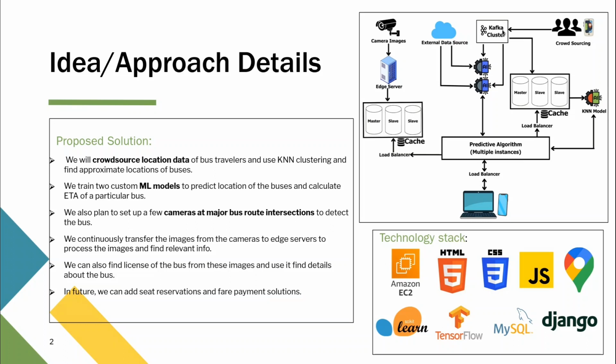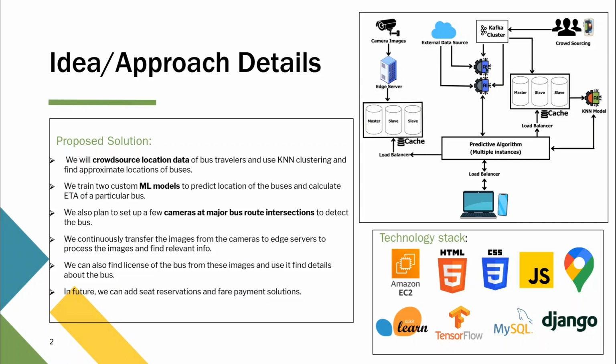We are using a Kafka cluster because at a production scale there might be around 1000, 2000 data points. In order to stream those data points to our different subscribers efficiently, we are using a Kafka cluster. The subscribers in this case of the crowdsourcing data are two AI models.